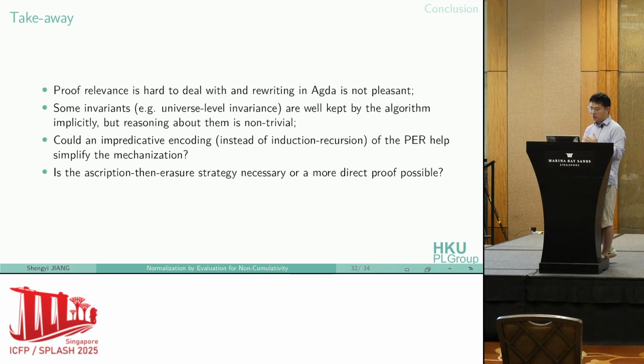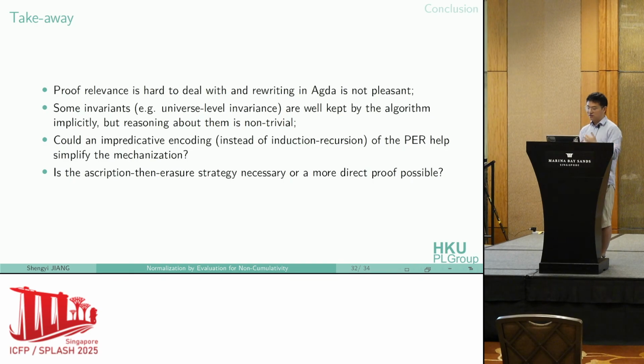And there are some takeaways. Proof relevance is hard to deal with, and rewriting in Agda is not pleasant. The second thing is invariance. In our example, it's a universe level invariance. It's actually well kept by the algorithm itself, because it does not manipulate these universe levels directly, so it should keep this as an invariant. But to really reason about this correctness, we need to take much more effort.